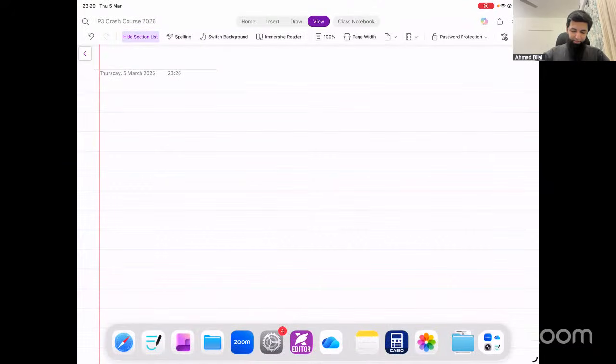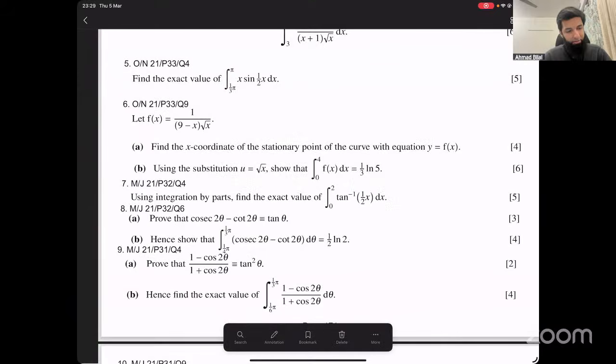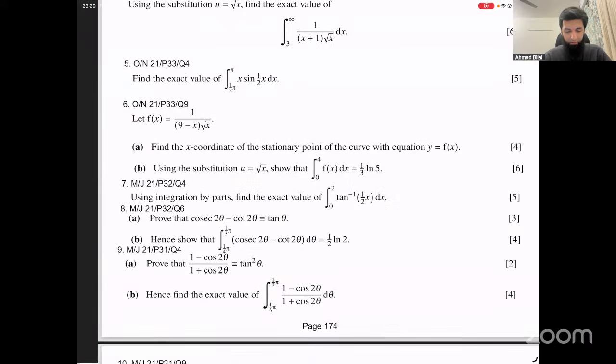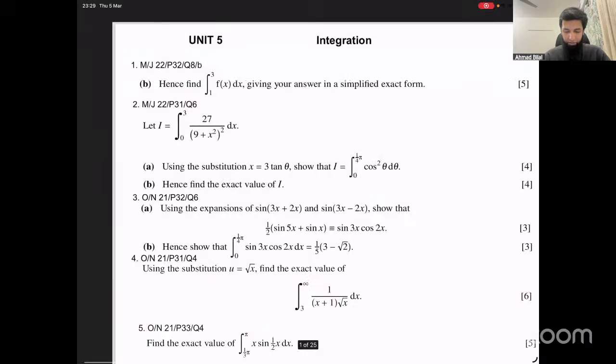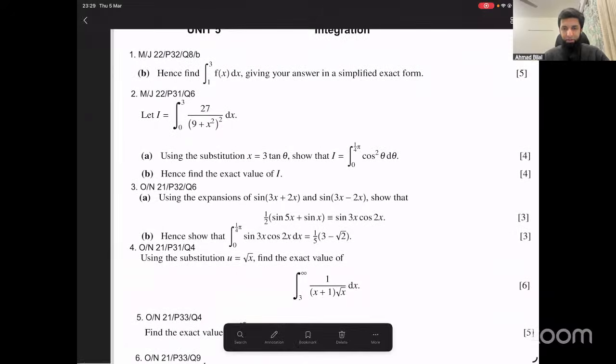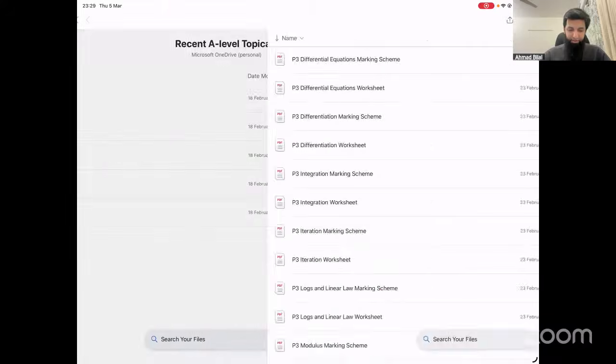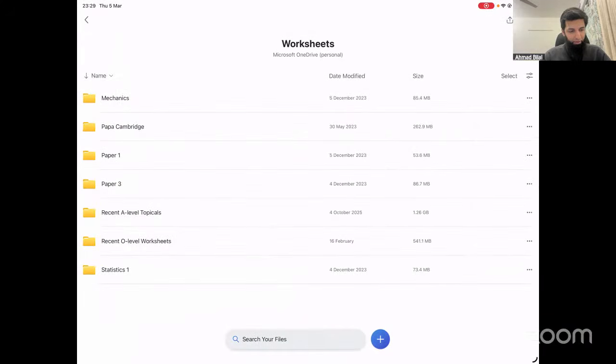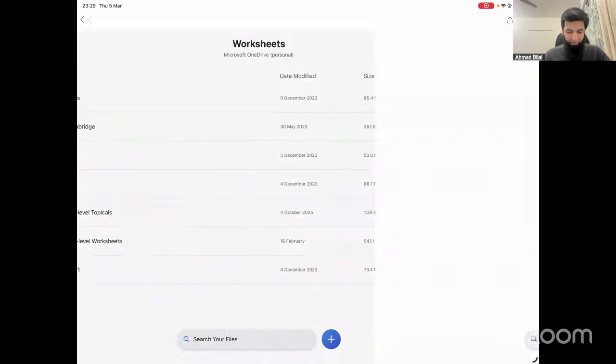Okay, challenge. Let's start with this. October, November 2025. Okay, so you don't have a question from the worksheet right now. Okay, we'll come back to the worksheet. We will come back to the worksheet. Let's do this question first. Okay. October, November 2025. Let's start with this.